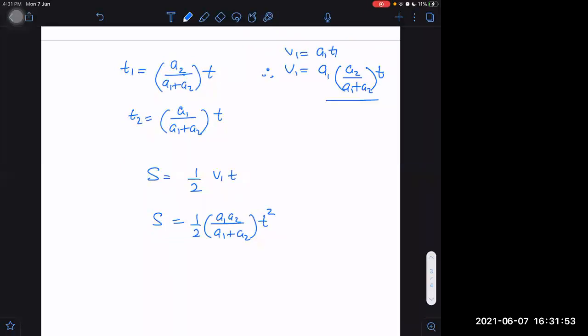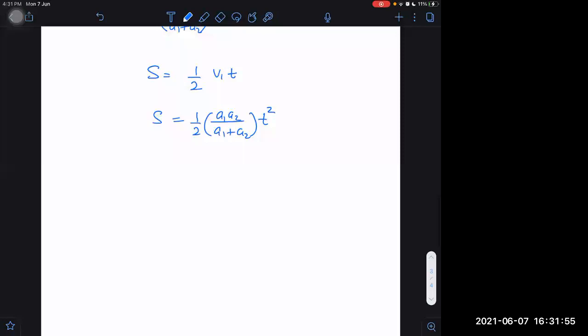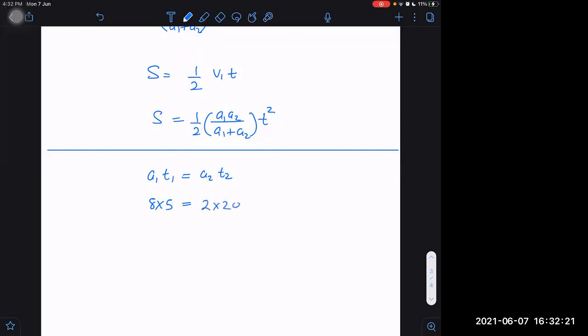T square, right only. Now I want you to remember one thing so that you don't take so much time to do it again. Whenever in physics we get A1 T1 equal to A2 T2, what is A1 and T1? We don't care. These could be some numbers. For example, 8 5s are 40. What is 2 20s? 2 20s are also 40, right or not?